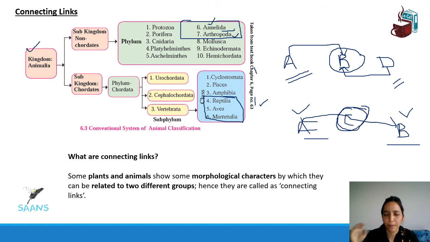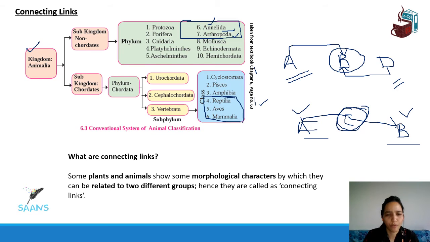So first we'll understand part by part what connecting links are, and then later we'll see how they help us understand the theory of evolution. Some plants and animals show some morphological characters by which they can be related to two different groups. Hence, they are called connecting links.